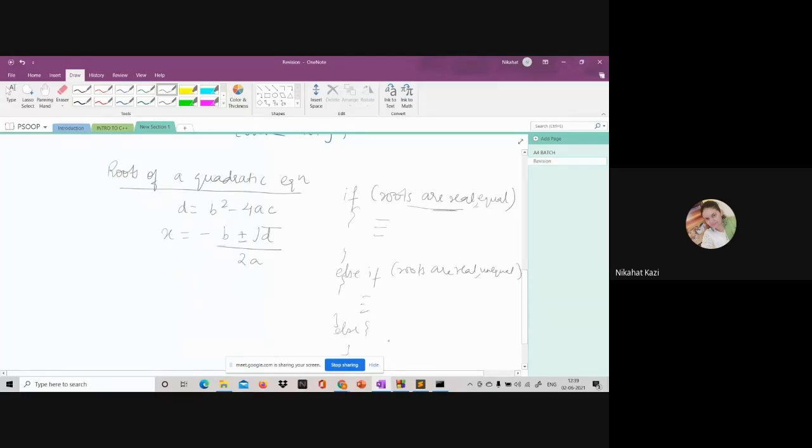Else print the roots are imaginary. So do this. Let us start with this.